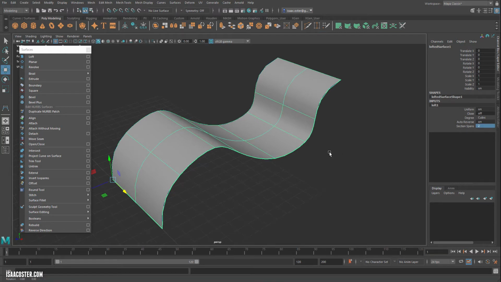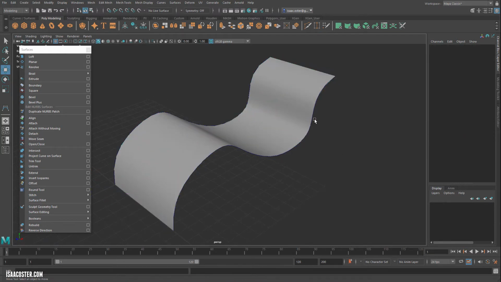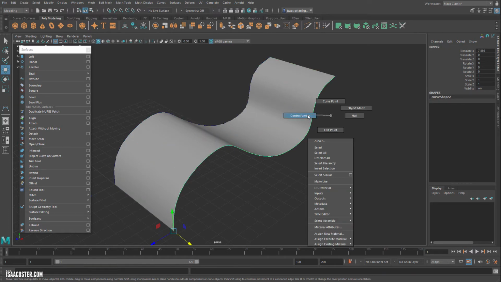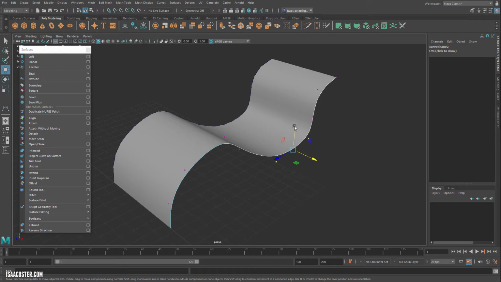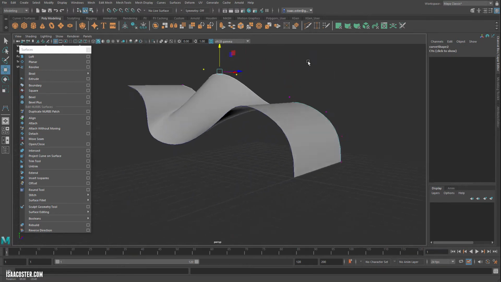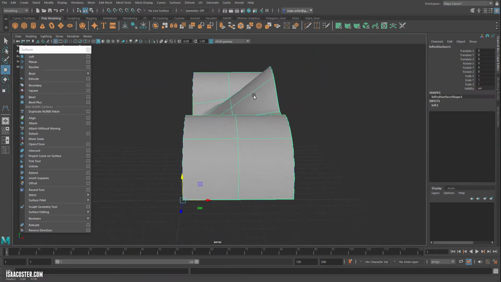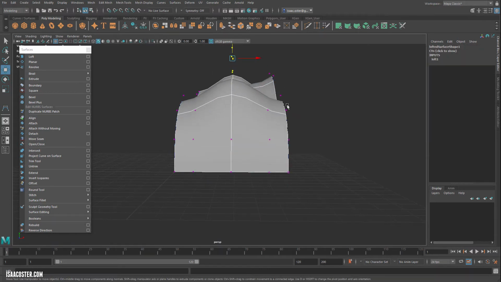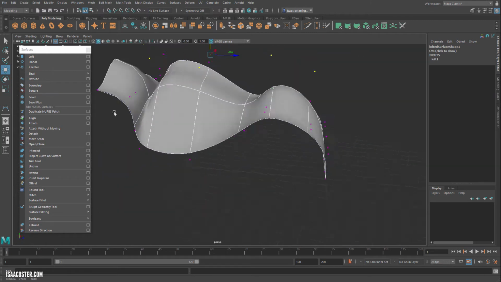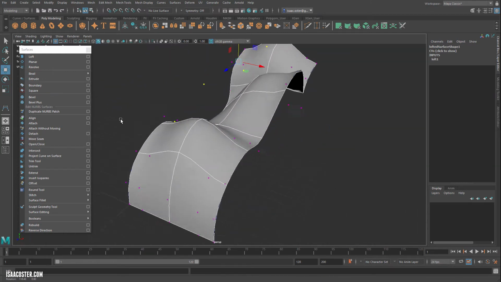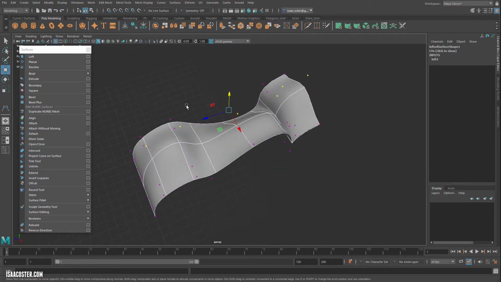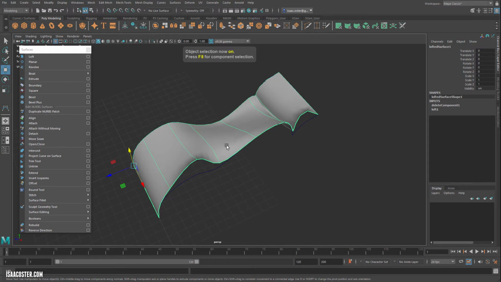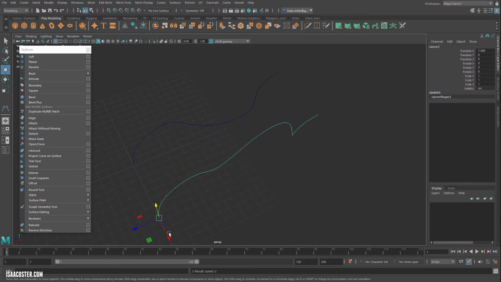I can also, if I select one of the input curves, do a drag select, and then I'll just deselect the surface, go to Control Vertex. I can modify that input curve and the geometry will follow along. I can grab some of the CVs on the geo itself and modify that. And so you can very quickly get some very lovely sort of swoopy forms that are kind of nice. You don't have to limit yourself to just one pair of curves. You can have multiple curves.